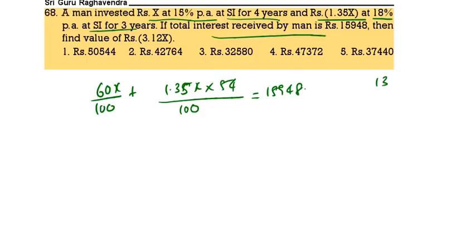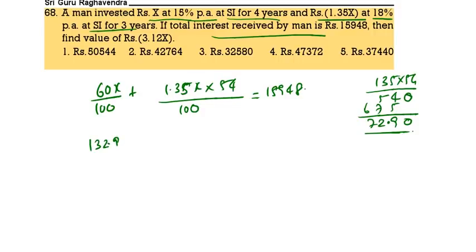Now 135 into 54, I am doing. We get 72.9, plus 60, that is 132.9x, which is equal to 15948.